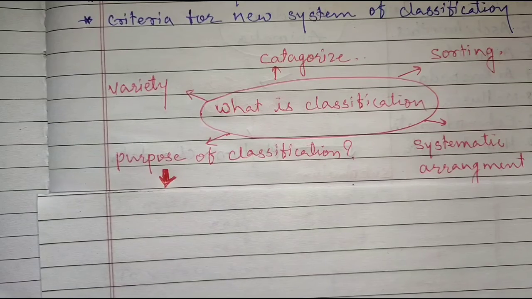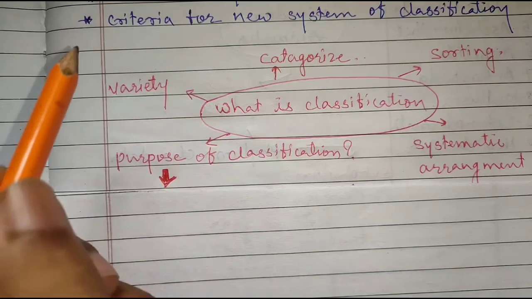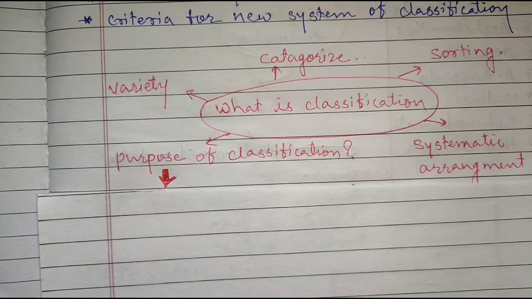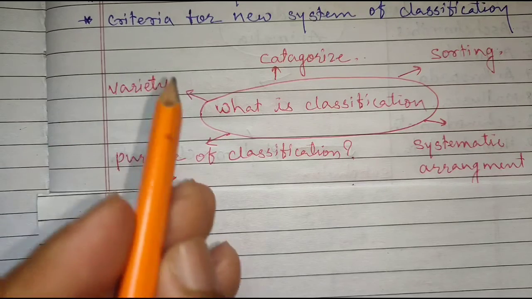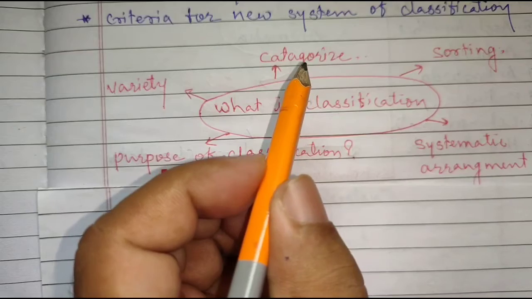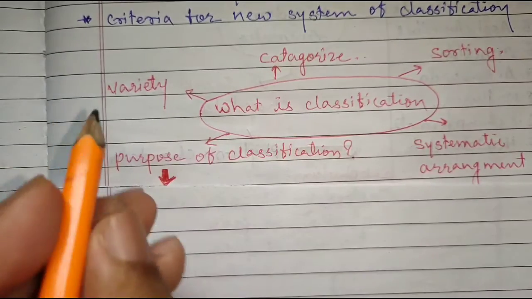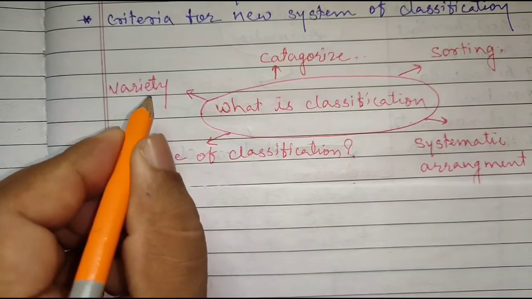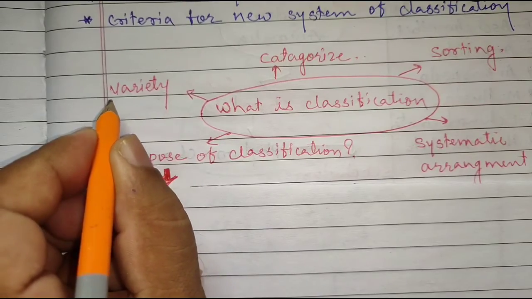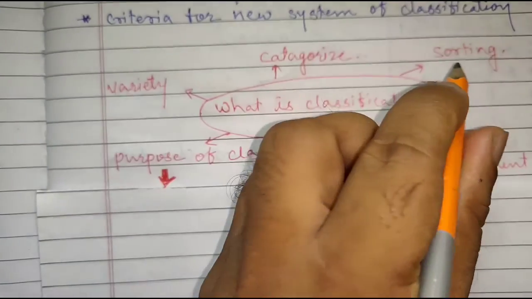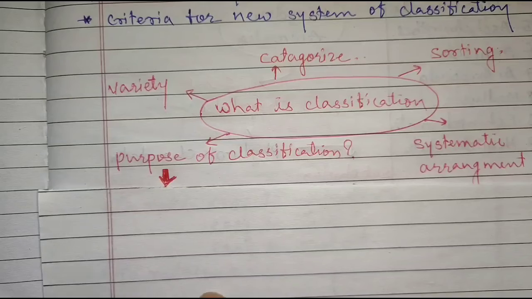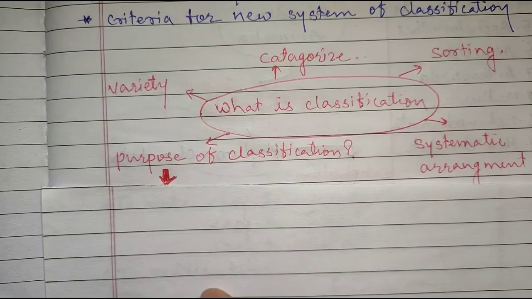So first we will see what is classification. Classification can be categorization. Classification may be said as a variety. It can be said as a sorting, and it can be a systematic arrangement of anything.